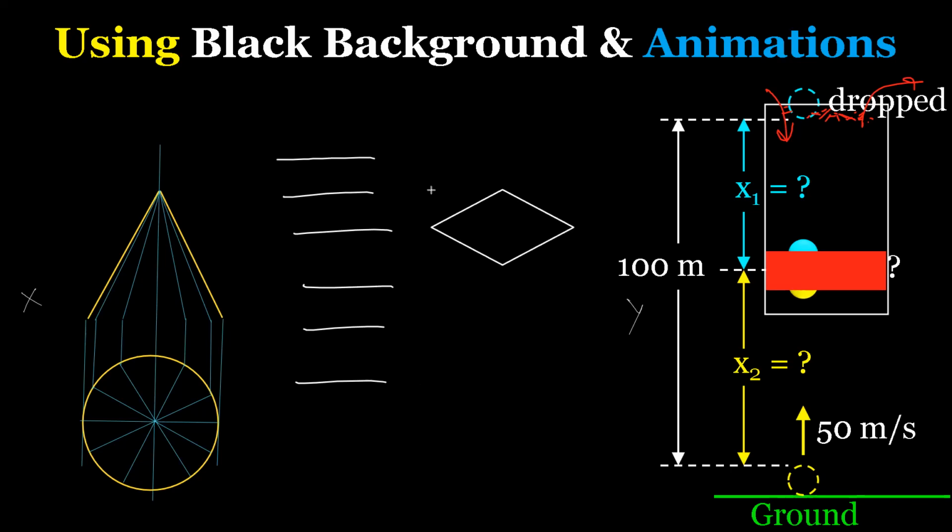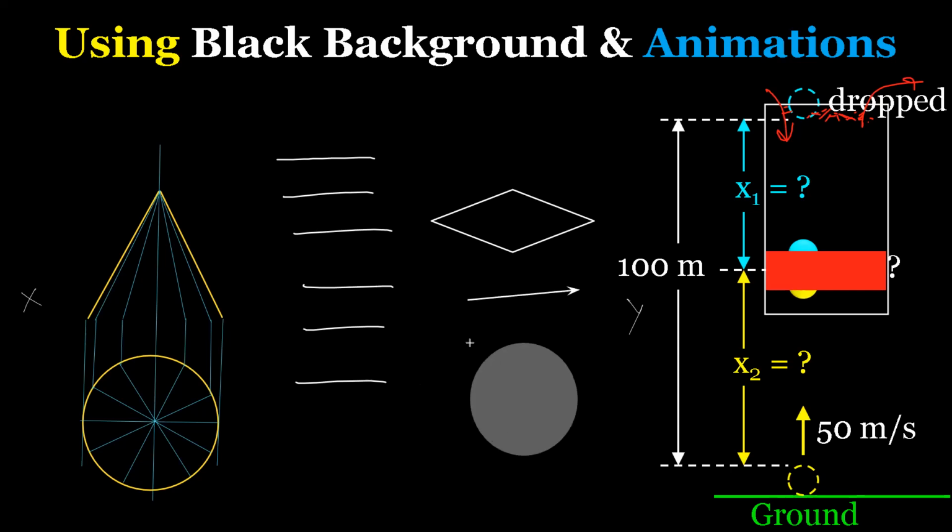You can draw the diamond kind of shape over here. You can draw the arrows here. You can draw the filled circle here.